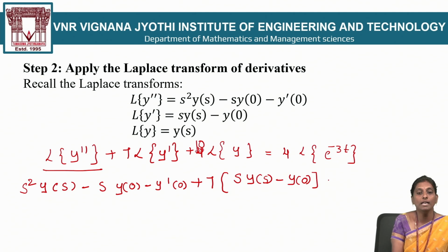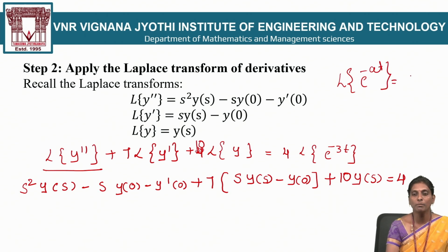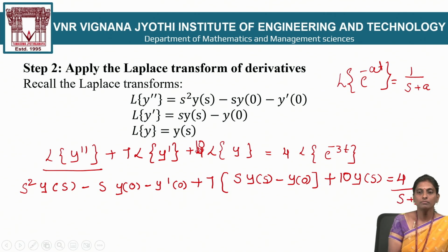This is the formula of the Laplace transform of a derivative. Plus 10 times L of y, which is y of s. On the right, 4 times the Laplace transform of e power minus at, whose formula is 1 by s plus a. So use this formula here: 4 by s plus 3.